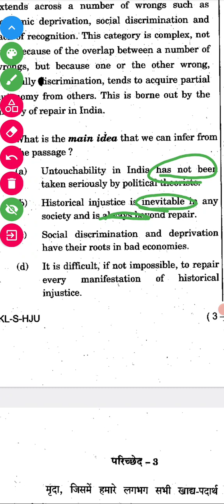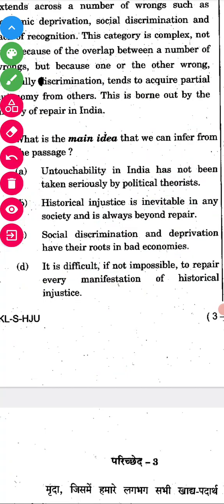Option C, social discrimination and deprivation have their roots in bad economics. Only in bad economics, no, right? This is also wrong. Remaining is option D only. Let's see if it is wrong or right. It is difficult if not impossible to repair every manifestation of historical injustice. Yes, it is difficult, but it's not impossible, we can't tell it is impossible. So it's absolutely the right answer.